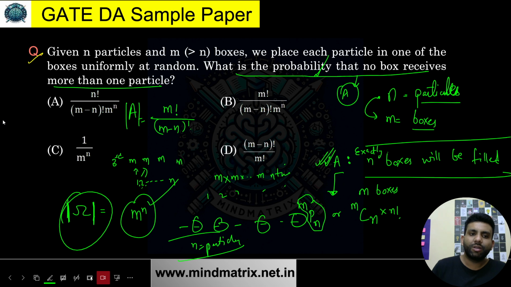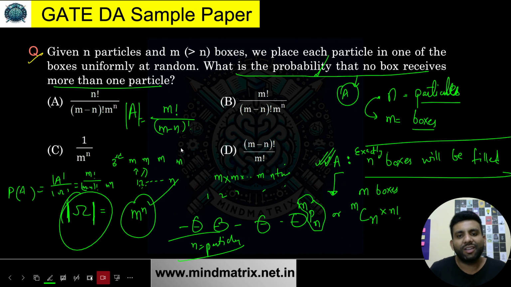Just divide it. The probability for A event is going to be what? I can write it in this way now. Yes or no? So what is this? m factorial over (m minus n) factorial, and then m to the power n, which is the matching one. So this is the final answer we are having. B is the final correct answer. I hope the idea is clear. Very simple.